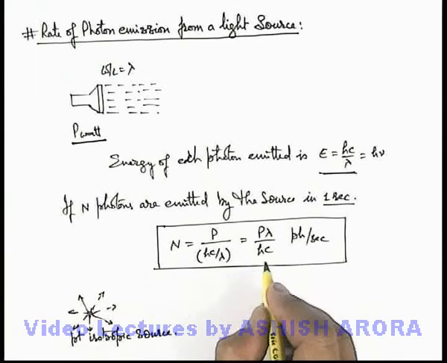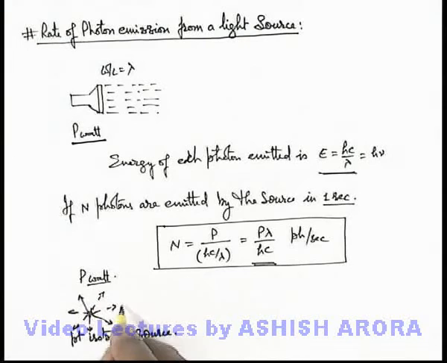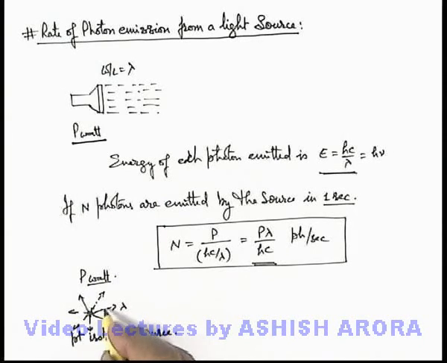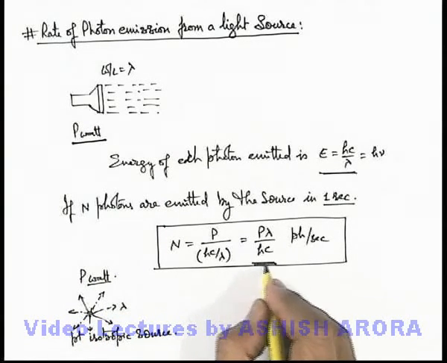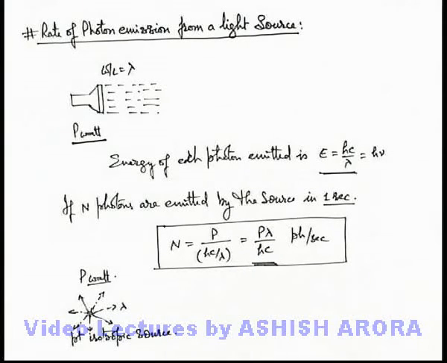So the total emitted photons will remain P lambda by hc if it is again of power P watt and the light emitted is of wavelength lambda. So the basic difference is only the directions in which the photons are emitted. The total rate at which the photons are produced and emitted from the source will remain P lambda by hc photons per second.